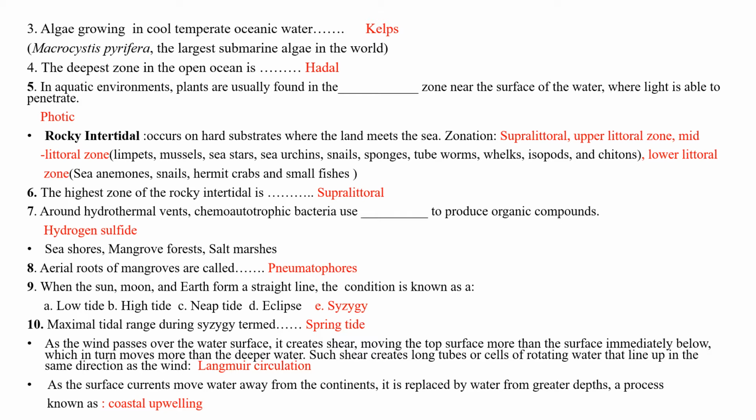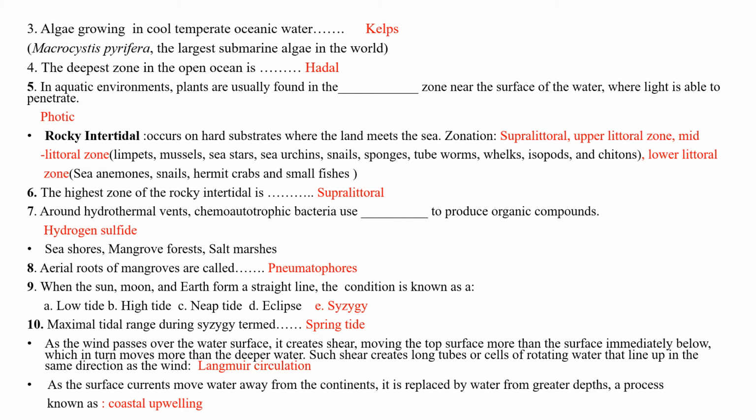Langmuir circulation: as the wind passes over the water surface, it creates a shear, moving the top surface more than the surface immediately below. The effect will be higher at the top and gradually decreases towards the bottom. Such shears create long tubes or cells of rotating water that line up in the same direction as the wind. That is known as Langmuir circulation.